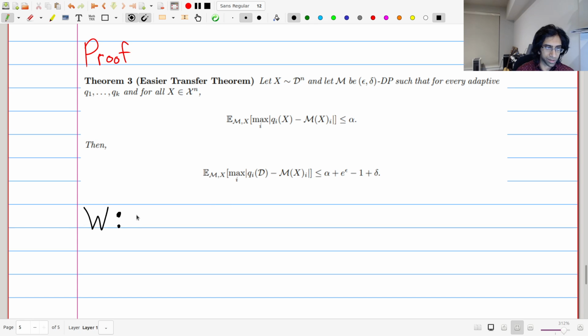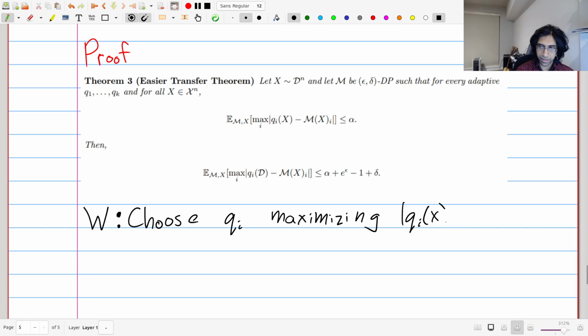So remember, W is an algorithm which chooses a query, and in particular it'll choose qi maximizing this quantity here, q of i of x minus m x i, where M is the private algorithm running on our data set, and qi is the ith query.